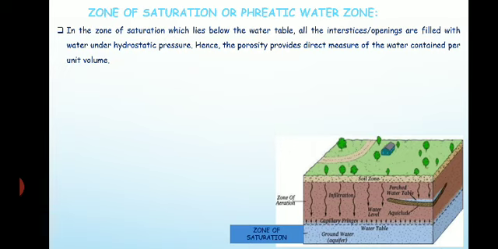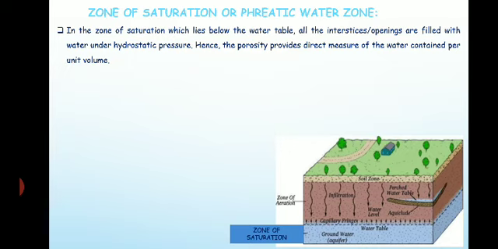All the openings of the interstices are filled with water under hydrostatic pressure, and hence the porosity provides the direct measure of the water content per unit volume. So here the porosity will be more. Porosity is, in short, the water holding capacity.